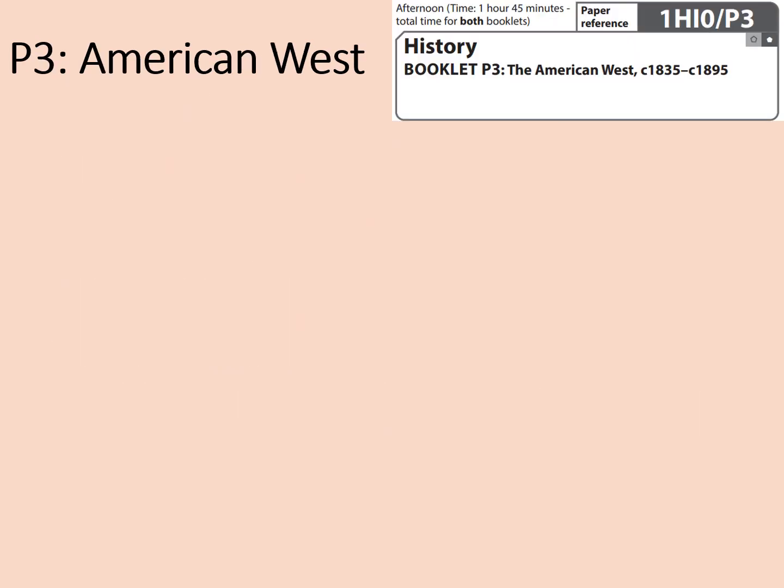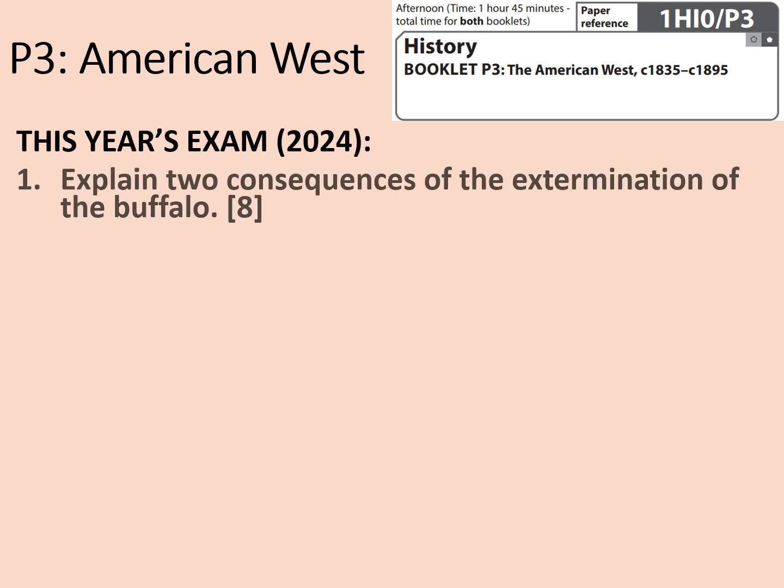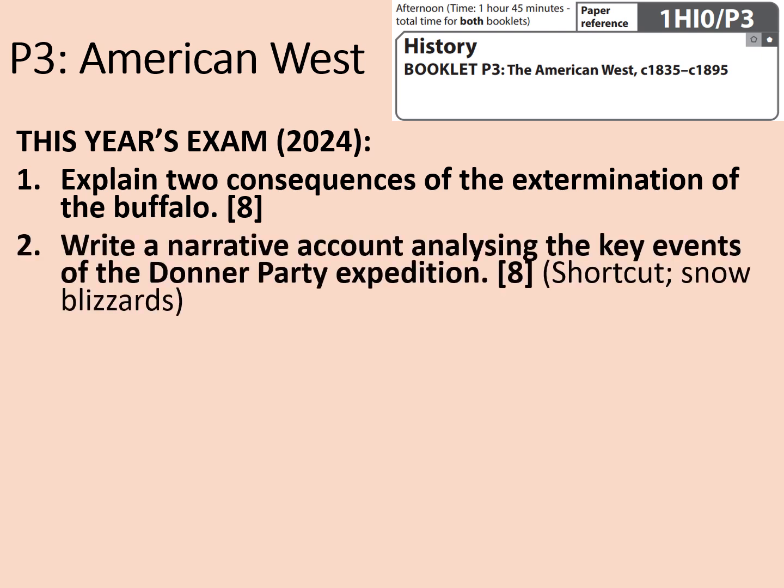Let's move on to the more international studies, with the American West. This year's exam had the following questions. Explain 2 consequences of the extermination of the buffalo, worth 8 marks. Write a narrative account analysing the key events of the Donner Party expedition, also worth 8 marks. The stimulus points were the shortcut and snow blizzards.